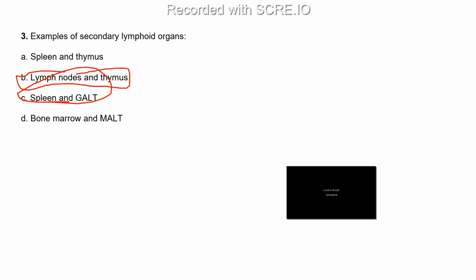Option C. Okay. Option B, ma'am. Okay. Anyone else? Option C. Okay. So, option C, ma'am. Okay. So now more people are towards option C. Anyone else?